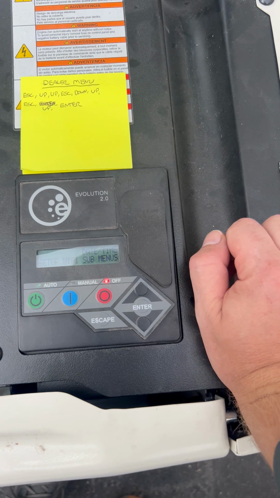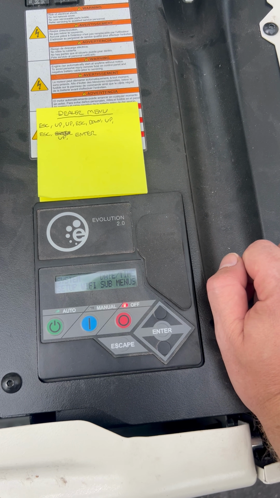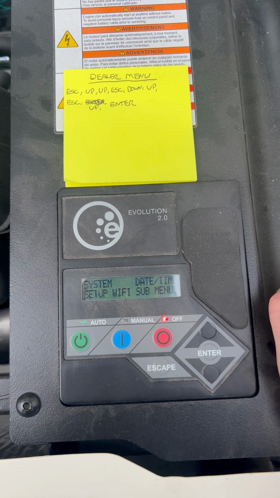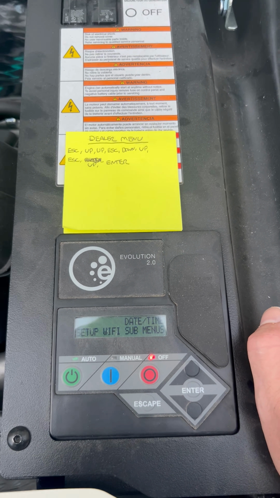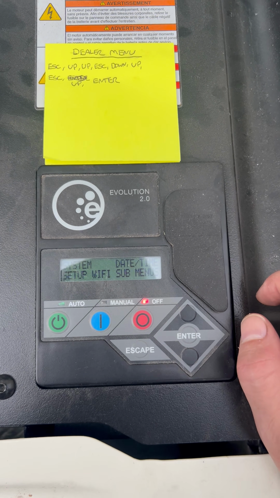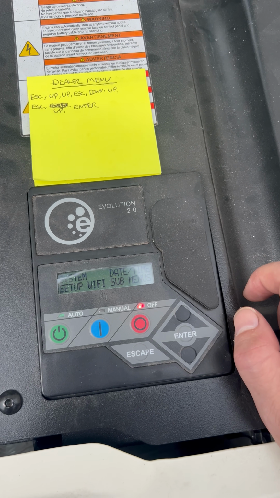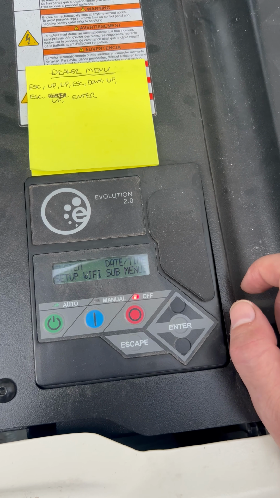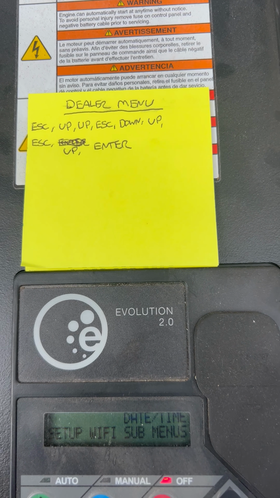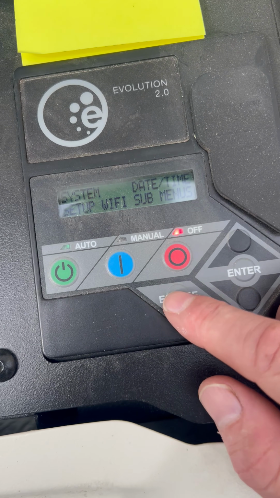Okay, in this video we're going to show you how to change the startup delay on a Generac generator. To do this, you'll need to access the dealer menu, and to do that, you have to punch in the sequence to access it. You can see right here: escape, up, escape, down, up, escape, up, enter.